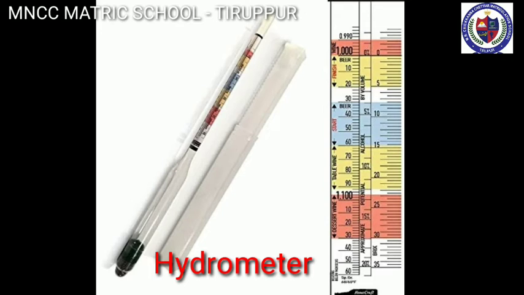Hydrometer is based on the principle of flotation. That is, the weight of the liquid displaced by the immersed portion of the hydrometer is equal to the weight of the hydrometer. The liquid to be tested is poured into the glass jar. The hydrometer is gently lowered into the liquid until it floats freely. The reading against the level of liquid touching the tube gives the relative density of the liquid.